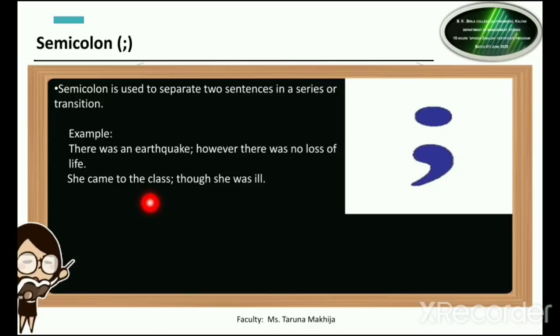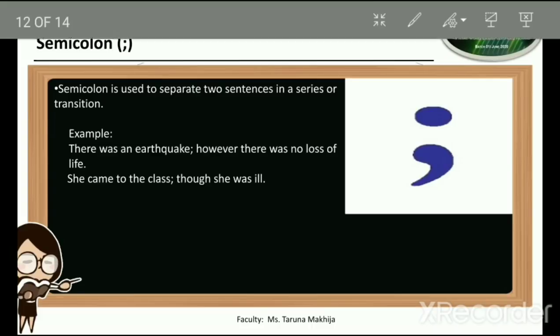Next example, she came to the class; though she was ill. Now even in this sentence, we have that she has come to the class. This is one sentence. Though she was ill. Now this also relates to the same thing. It is related to she coming to the class even when she was ill. So we have used the semicolon.